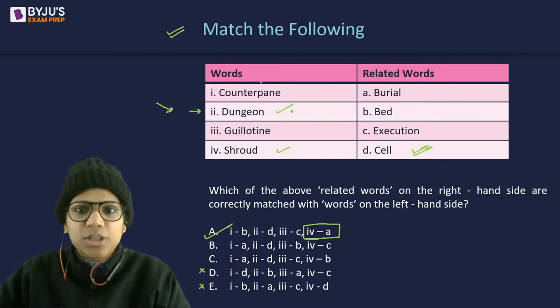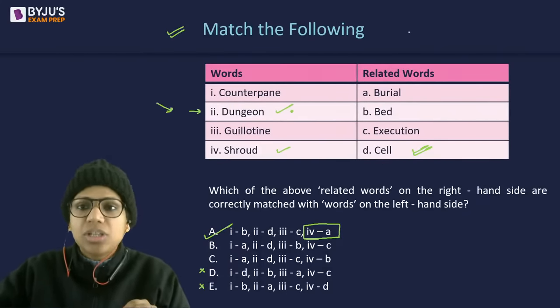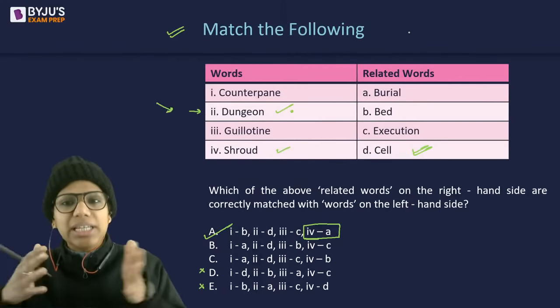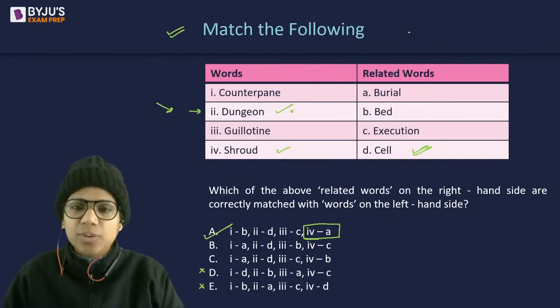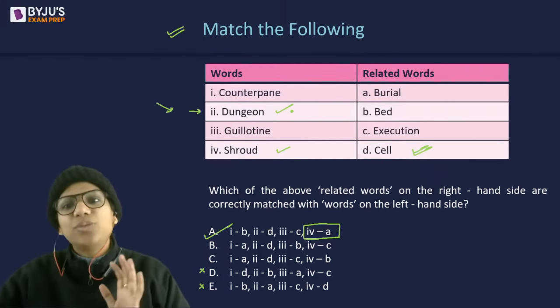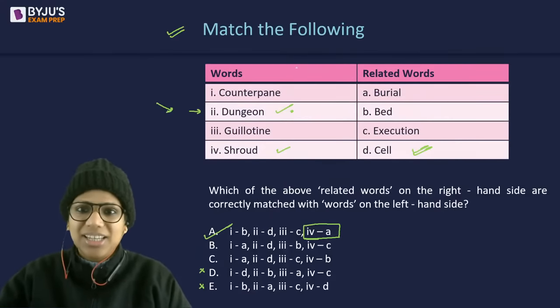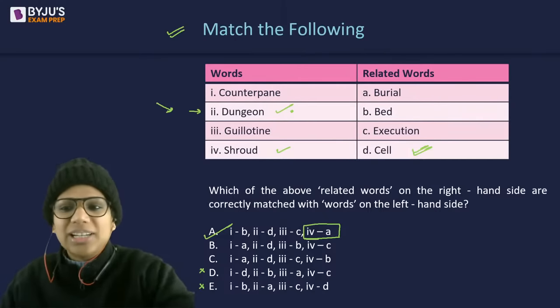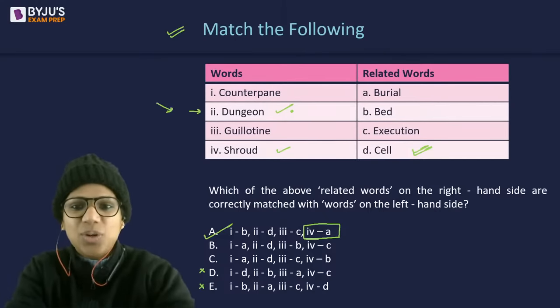So not a difficult question, a direct vocabulary question. Mind you, direct vocabulary questions have also been asked in previous years. Lately there have been more contextual vocabulary questions, but if you go all the way back, then even direct vocabulary questions have been there. Just some. Counterpane. Who will tell me counterpane? What is counterpane?